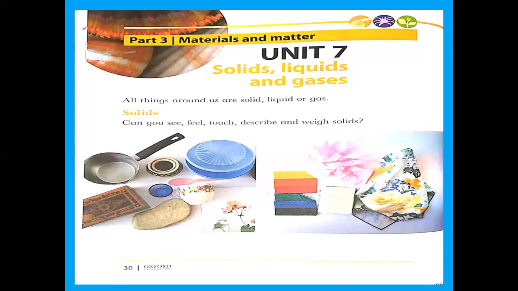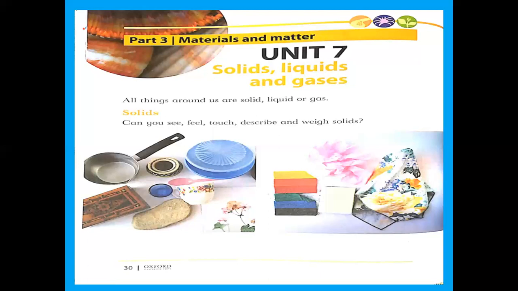Because of the definition of solid. So what is a solid? How can you define it? A solid is a state of matter, and it has a definite shape and also a definite volume.